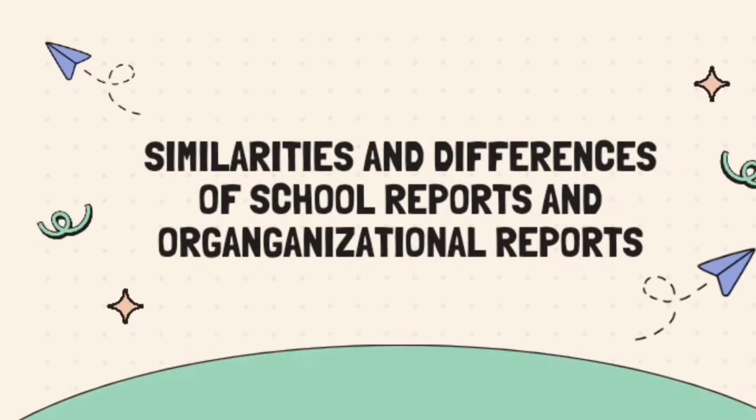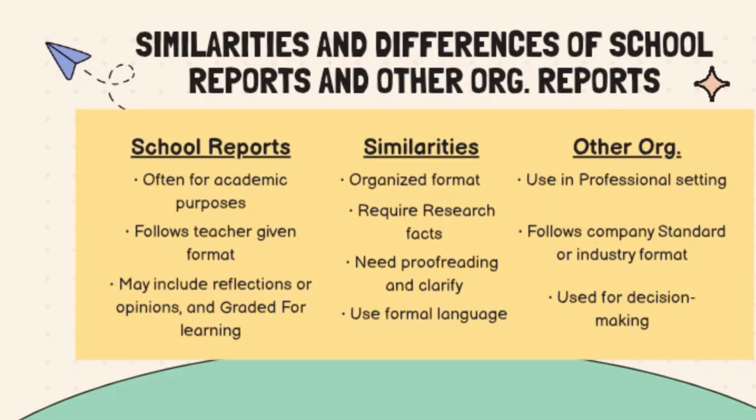Now we will talk about similarities and differences of school reports and other organizational reports. School reports are often for academic purposes only, but other organization reports are used in professional settings.